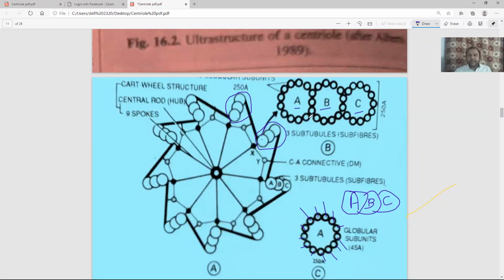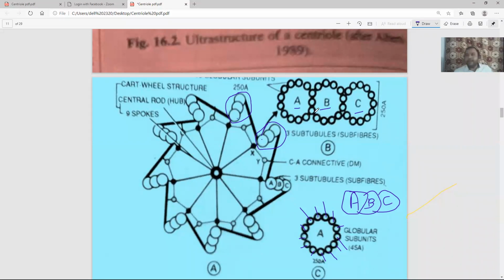A microtubule contains 13 such units. If you count this in the examination, you must have 13 such units. So A has 13 such fibers, B and C also have 13. But the difference between A and B is that A has 13 and is totally round, a circle. B shares some of the subunits with A, say 3 to 4 units.